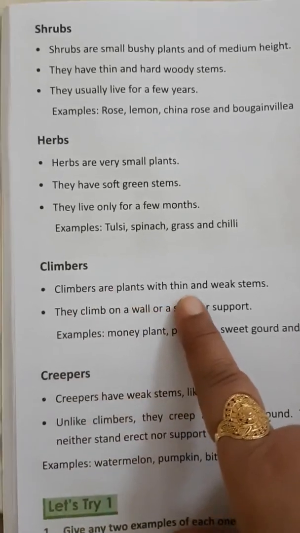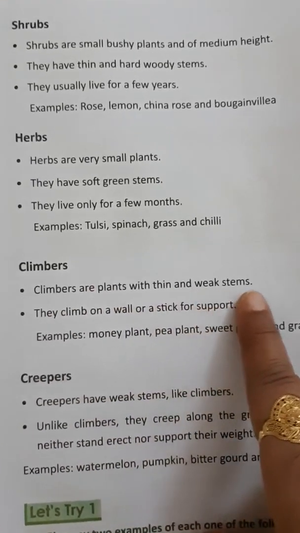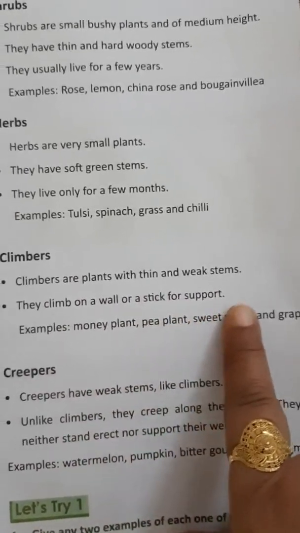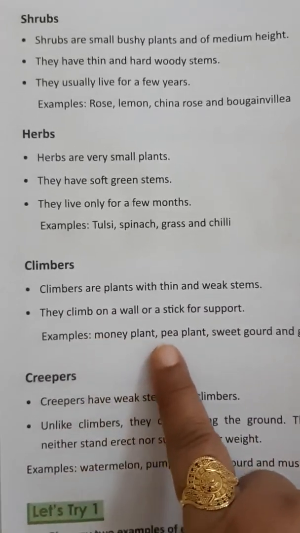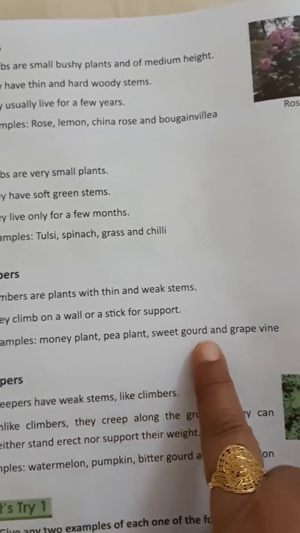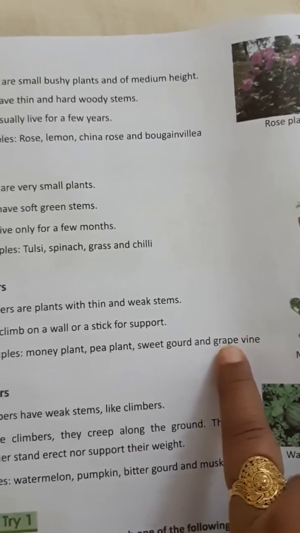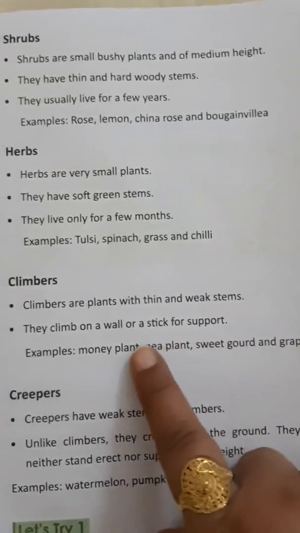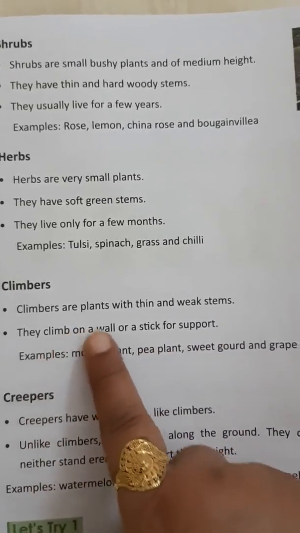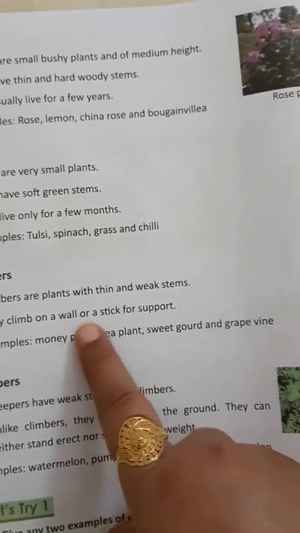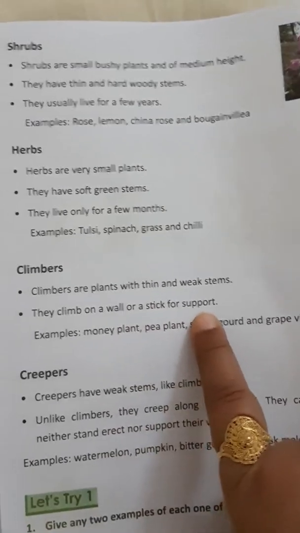Climbers are plants with thin and weak stems. They climb on a wall or a stick for support. Examples are money plant, pea plant, sweet pea and grapevine. Grapevine is the plant of grapes. So the stems of climbers are weak stems. They are thin also and they need support to stand upright.